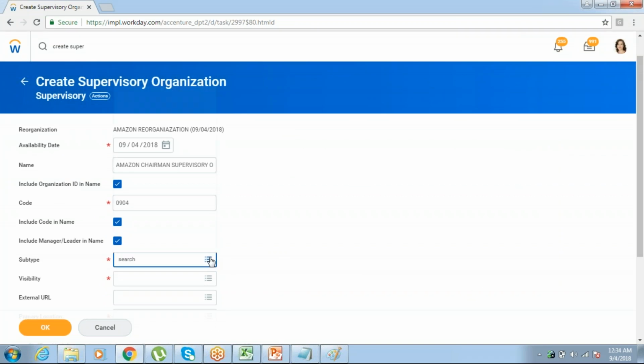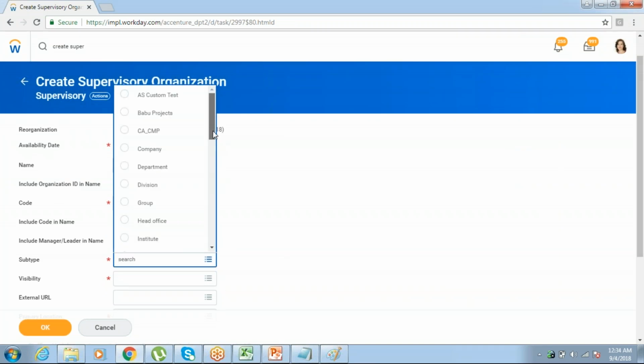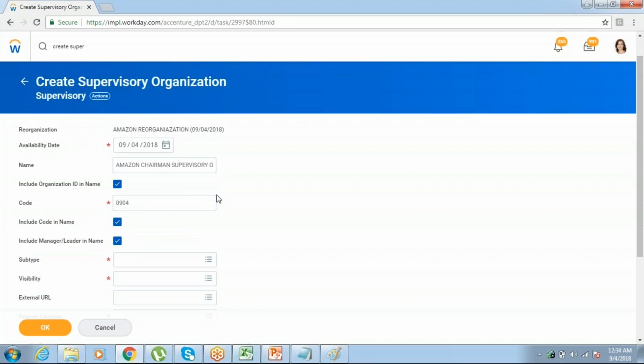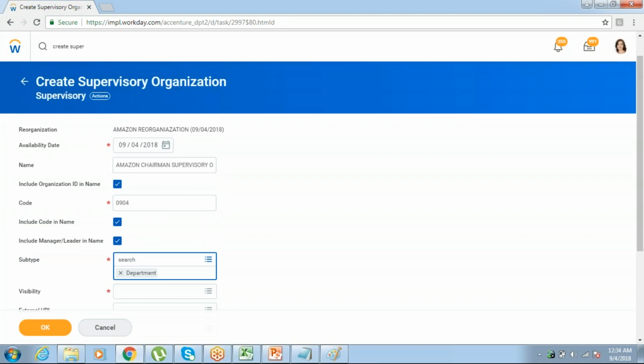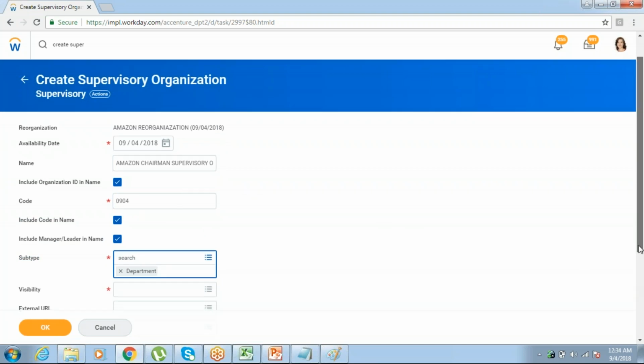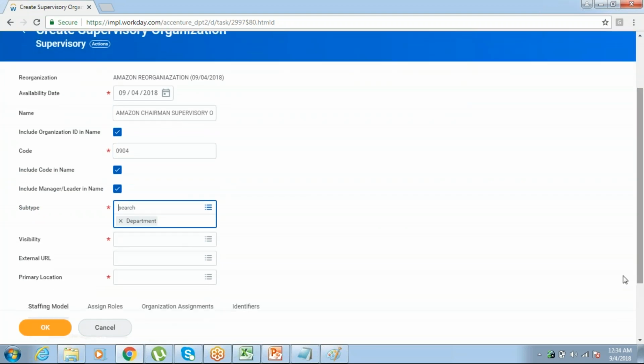And these are the subtypes. So what I will do is create the organization department-wise. That will make it easy for me for tracking purposes when I am creating a report. Suppose I want the people who belong to my sales team. I can filter by department, department equal to finance. In that way I can filter it out. Or else you can give division.